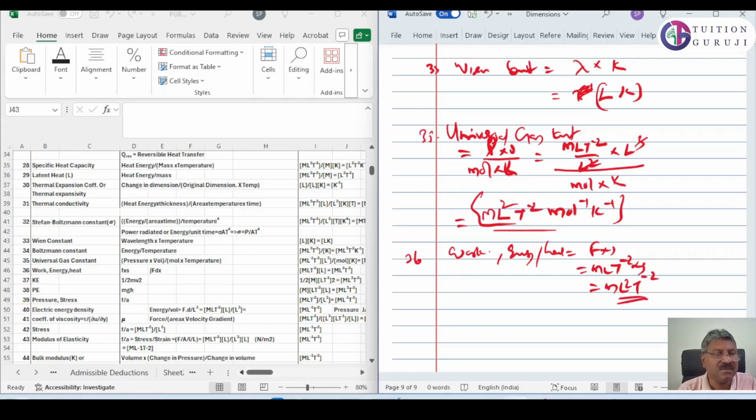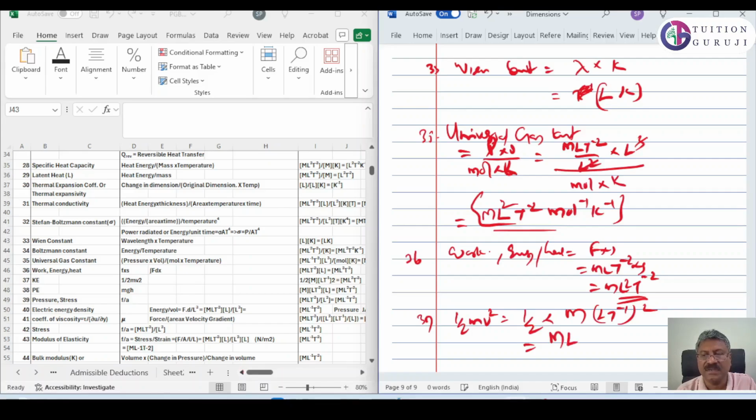Now 37 is kinetic energy. Again kinetic energy will be energy only, therefore m L square t raised to minus 2. Kinetic energy is half m v square. It's equal to half into m into v square, which is L t raised to minus 1 the whole square. Half we will not consider.